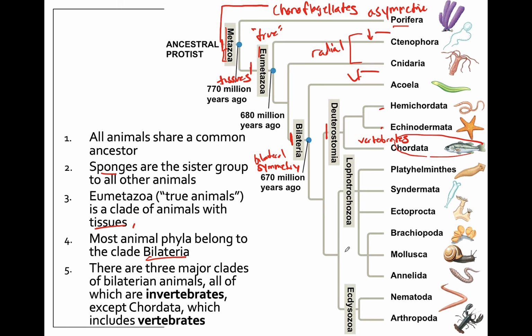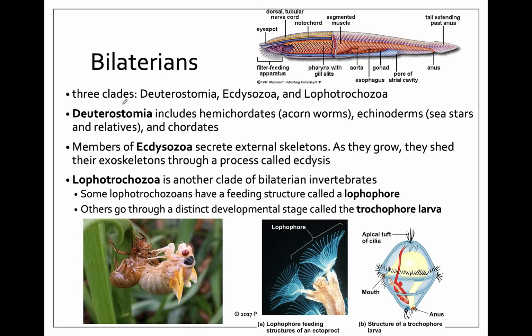We also have two other groups of bilaterans, which is the Lophotrochozoa and the Ecdysozoa. And zoa typically is a suffix that means animal. So here we can see these are the three different clades. Deuterostomia, which is going to include us. Here's an example of a deuterostome. This is an acorn worm right there. The echinoderms, and then the chordates, which is you and me.